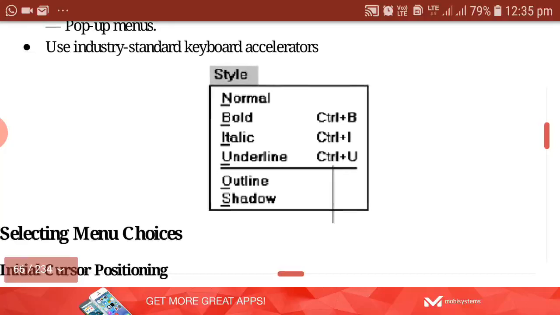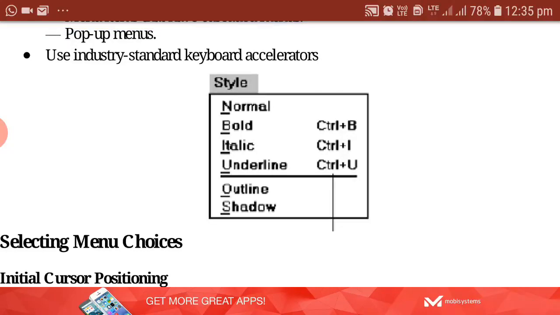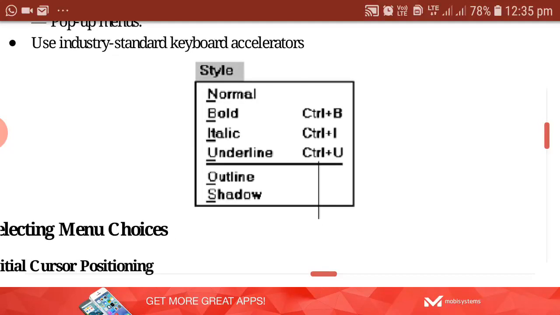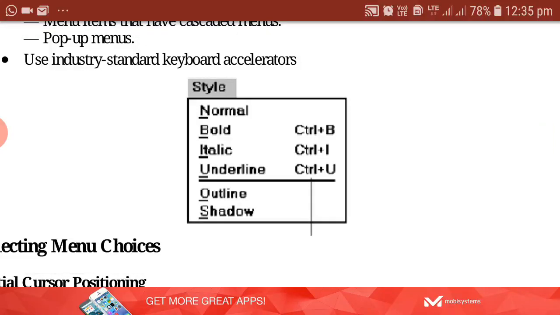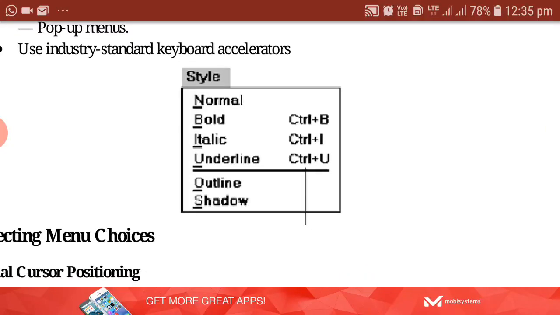See the example over here. Keyboard mnemonics have been given in this. Suppose you have clicked on style, the main menu option. Under that you have the drop down menu, this one, wherein a number of choices have been displayed: normal, bold, italic, underline. Keyboard mnemonics are also given by underlining N, by underlining B in bold, by underlining I. Thereafter keyboard accelerator, in front of those choice descriptions you can see the keyboard accelerator. For bold the shortcut key used is control plus B, control plus I, control plus U. So these are the shortcut keys which have to be given to the right of the choice description.